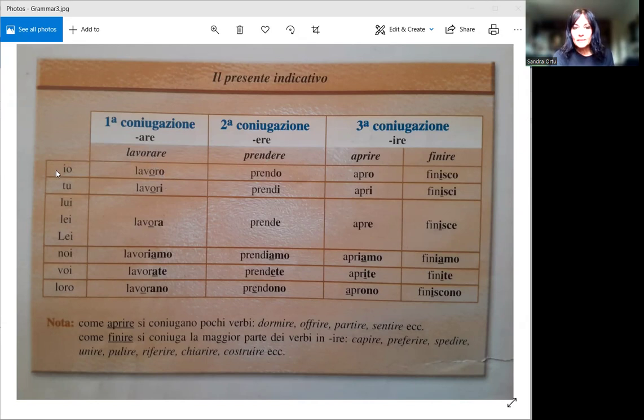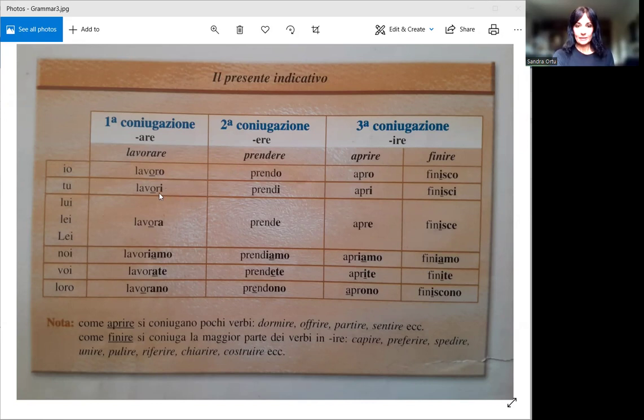So when you're talking about yourself, I work, I take, I open, you're adding the conjugation, the letter O. See, lavoro, prendo, apro.